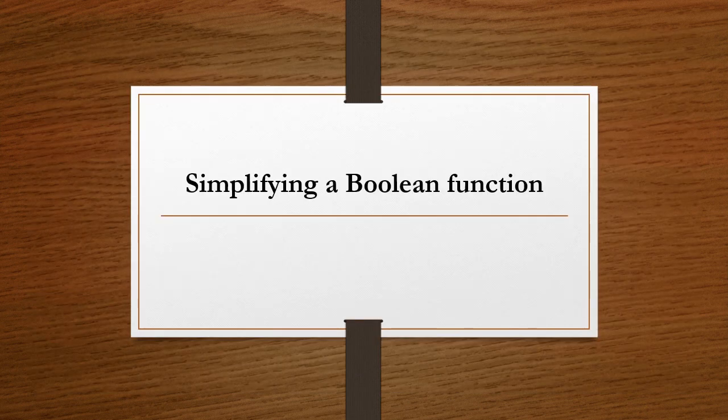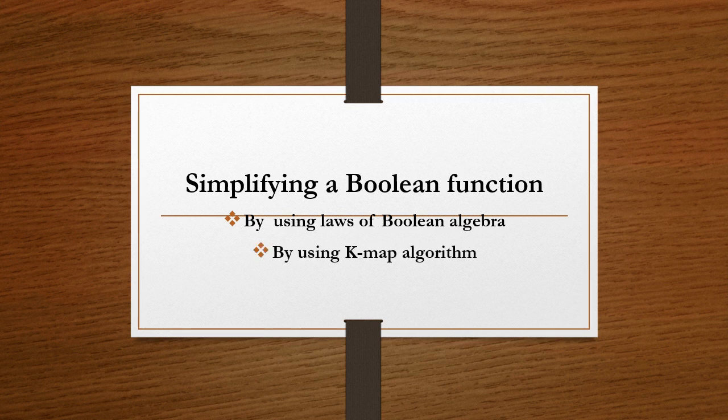Simplify a Boolean function. There are two methods of simplifying a Boolean function: by using laws of Boolean algebra, and by using the K-map algorithm. What is the K-map algorithm? K-maps are used to facilitate the simplification of Boolean algebra functions. For example, consider the Boolean function described by the following truth table and the map of the given table.